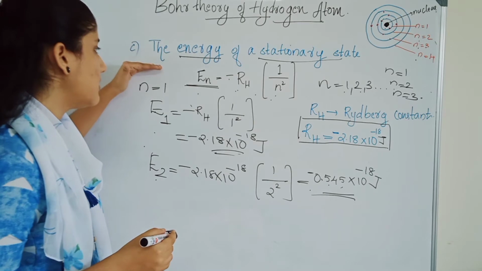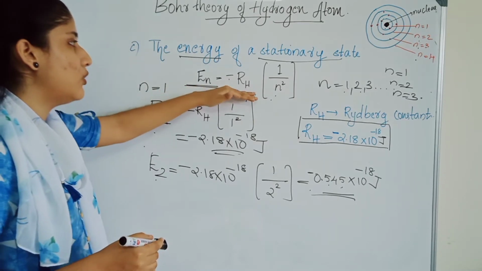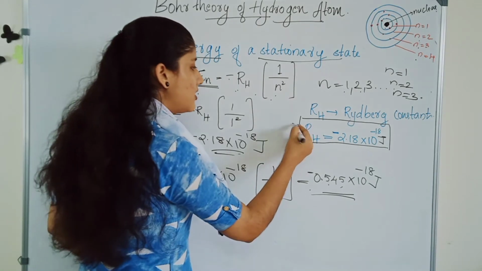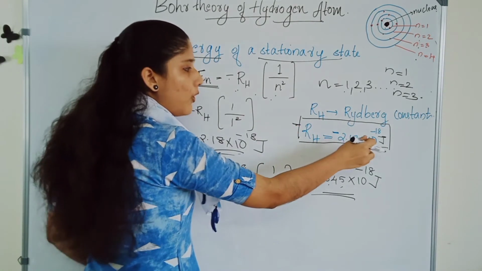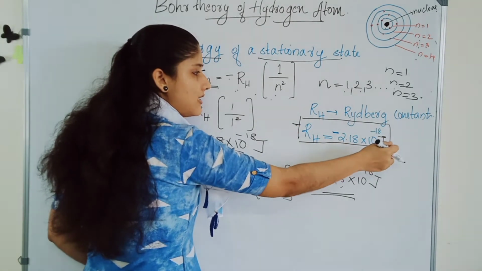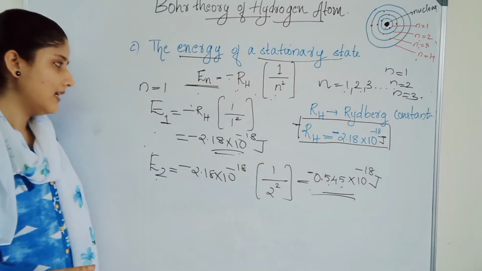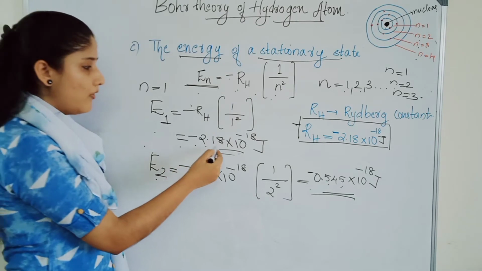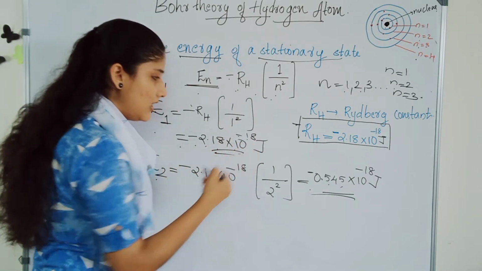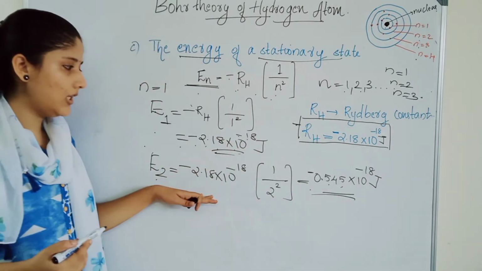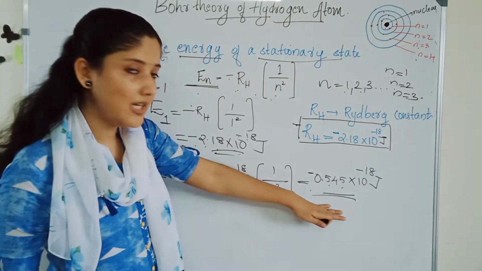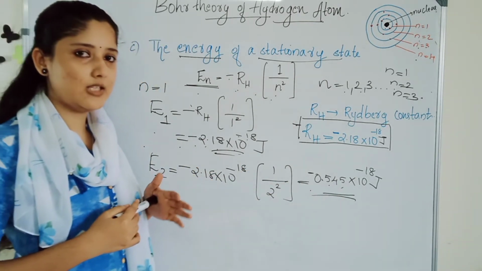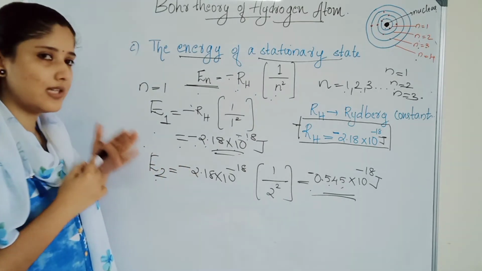The equation is minus RH into 1 by n square, where RH is 2.18 into 10 power minus 18 joule. For E1, the energy is minus 2.18 into 10 power minus 18 joule itself, and for E2, the value is minus 0.545 into 10 power minus 18 joule. Energy is always negative here.